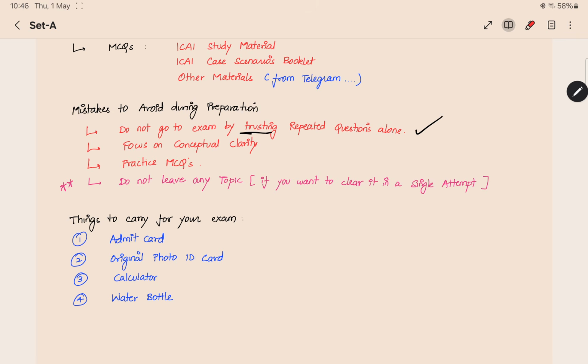So do not go to the exam by trusting only repeated questions. You have to see the repeated questions. I am not saying avoid them, but you have to use them for practice purposes only. Do not think that only these questions will come in the exam, that I will study this alone and then go and pass. Do not have that mindset.